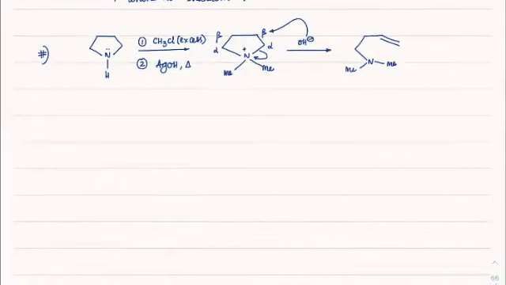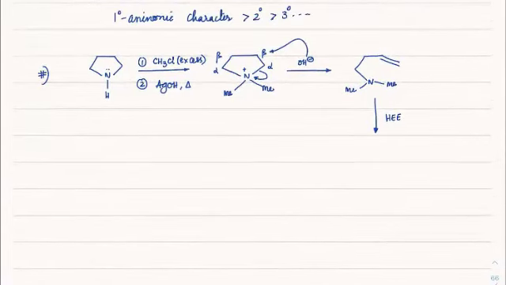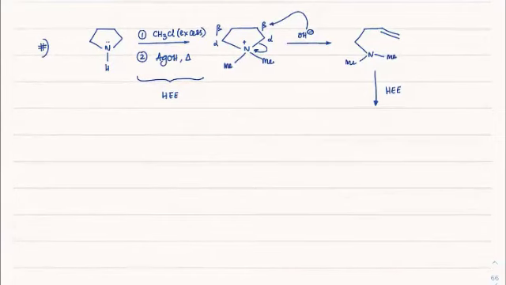The question doesn't end here. It will ask you to do Hofmann exhaustive methylation once more. This reaction one and two together is called HEE, meaning the first step and second step together. Again, doing exhaustive methylation, it is already at the tertiary position, so you make it ammonium.